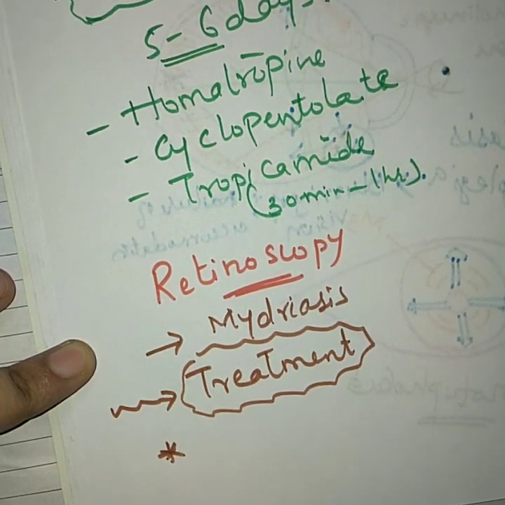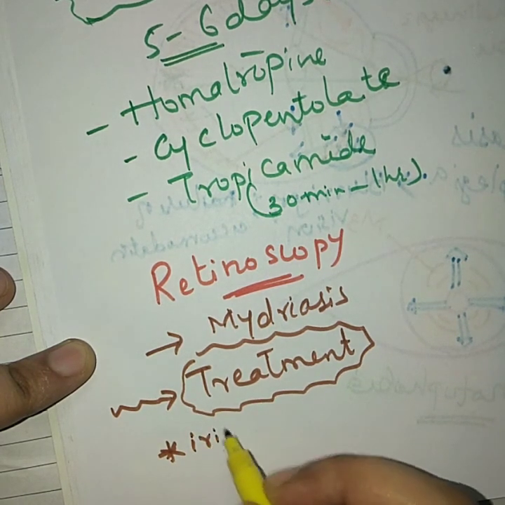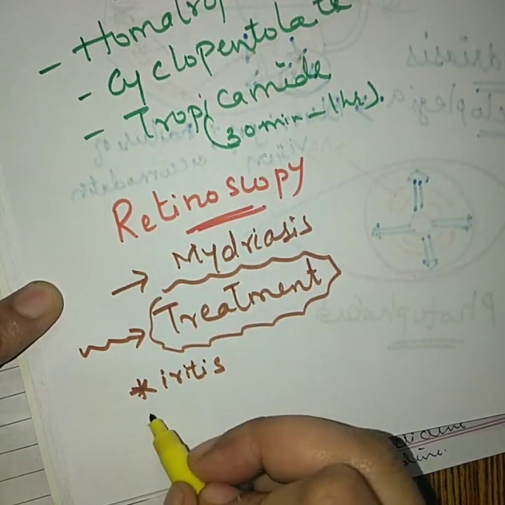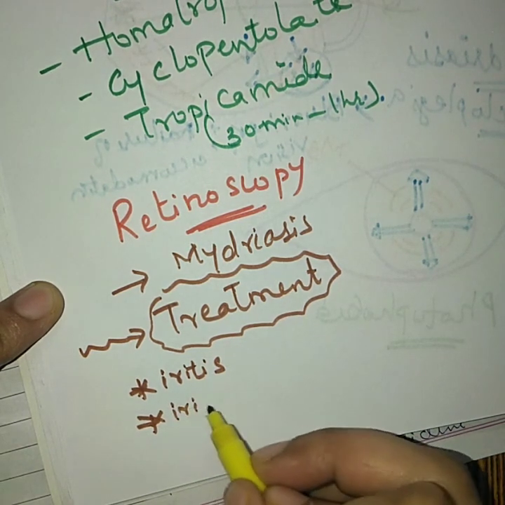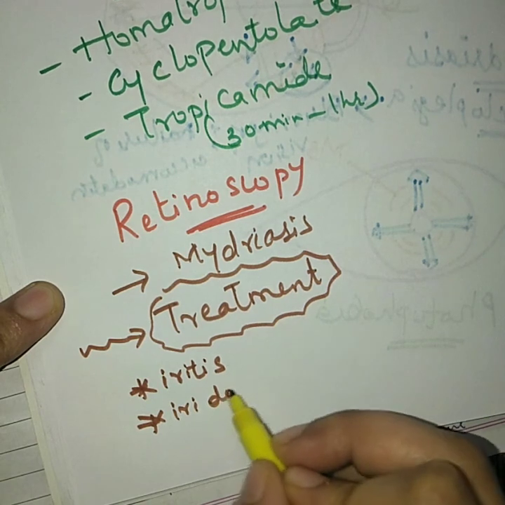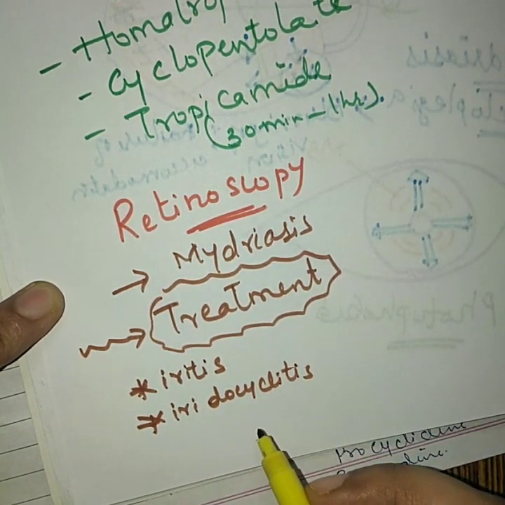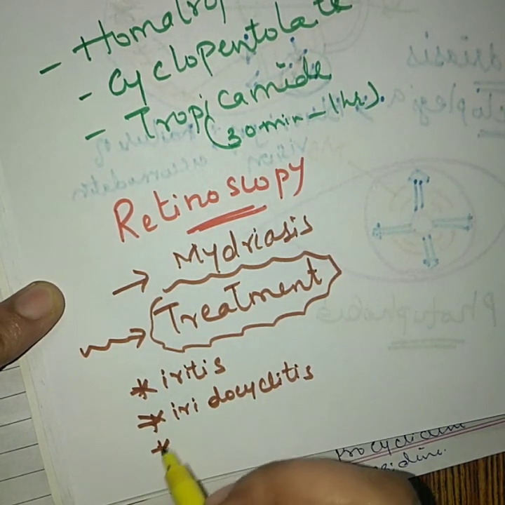Conditions such as iritis. Iritis means inflammation of the iris. Next, it can be used for the treatment of iridocyclitis. This is inflammation of the iris and ciliary body or ciliaris muscle.